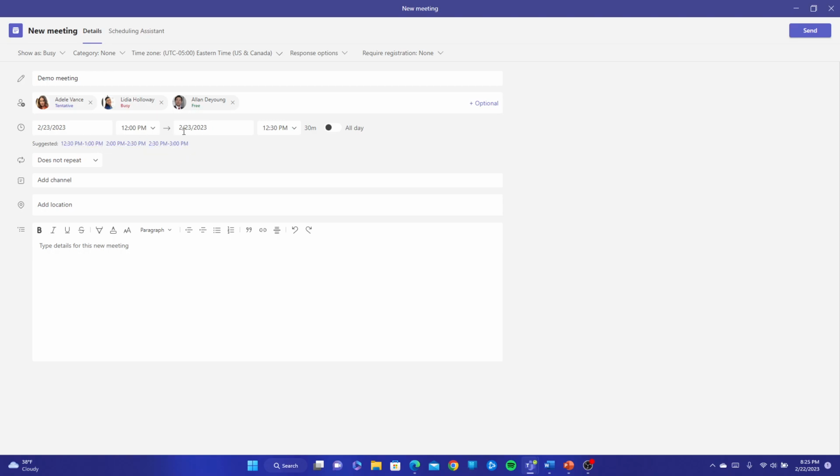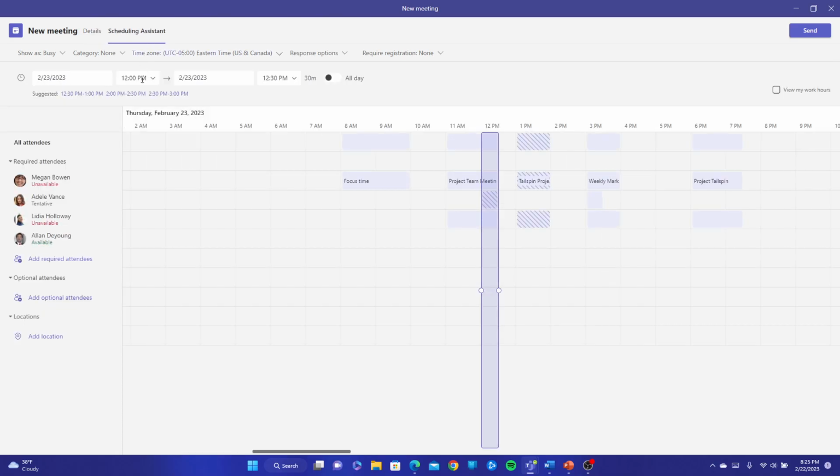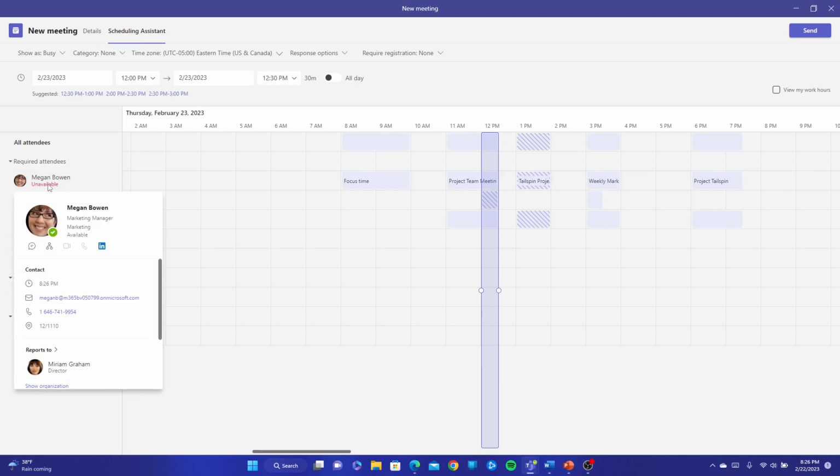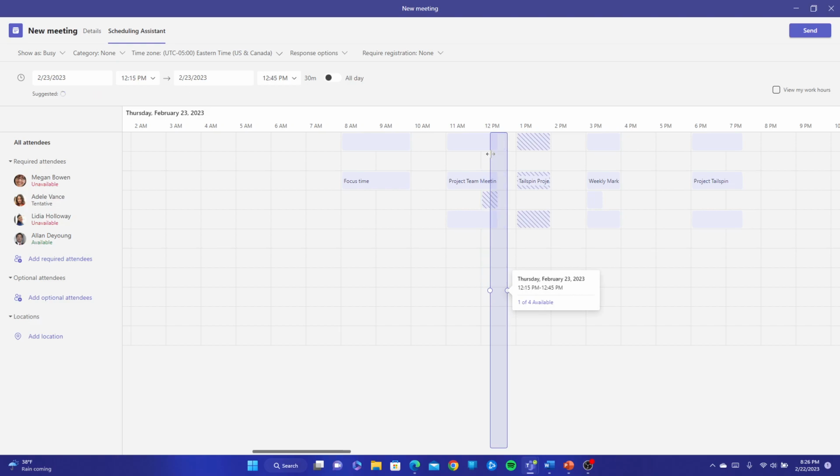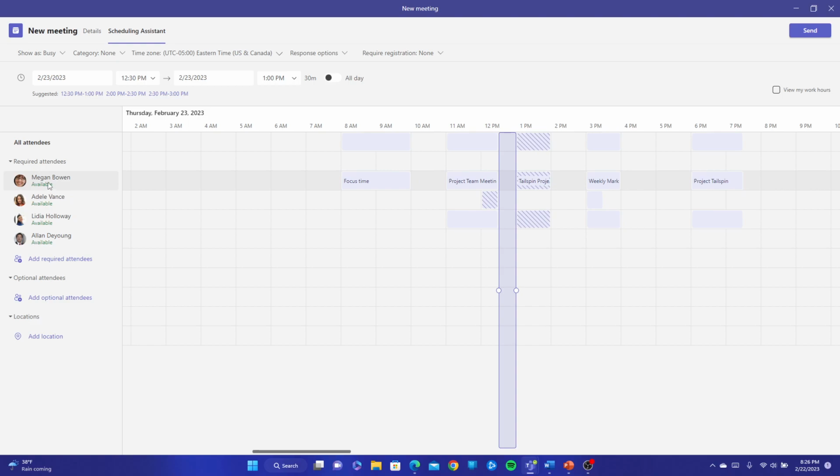But instead of using the suggested times, we do have this option up here where it says Scheduling Assistant. And within our Scheduling Assistant, I can see here, even myself as Megan is going to be unavailable because it looks like Megan has something within her calendar. So I can just drag this particular bar across to a more suitable time. If I put it 30 minutes later, so it's going to be between 12:30 and 1 instead of 12 to 12:30, I can see that everyone will be available. Perfect. So we're going to leave it at that time.